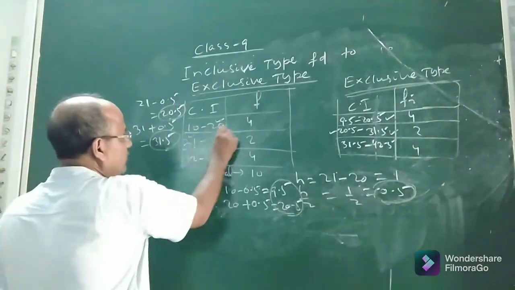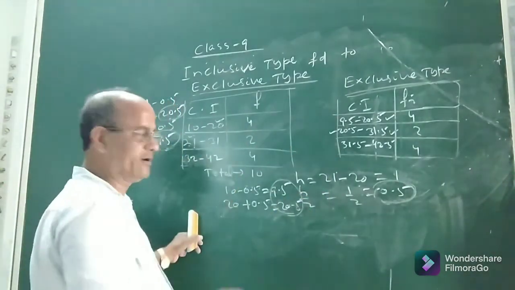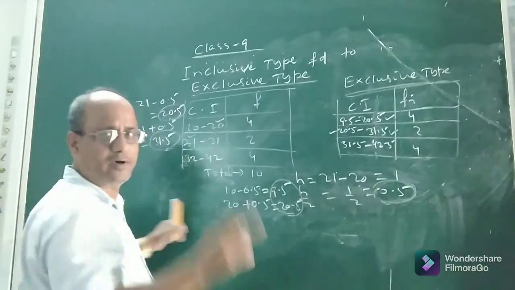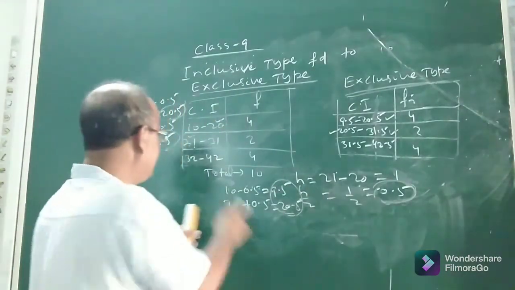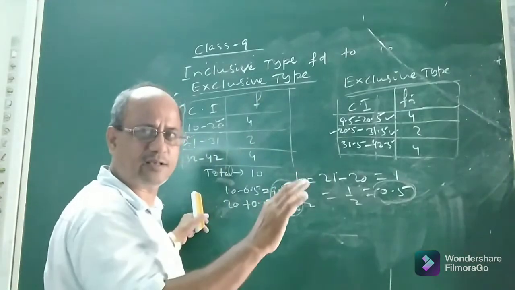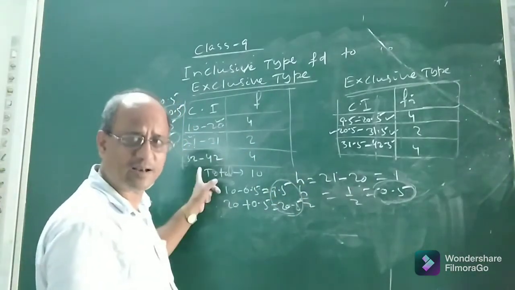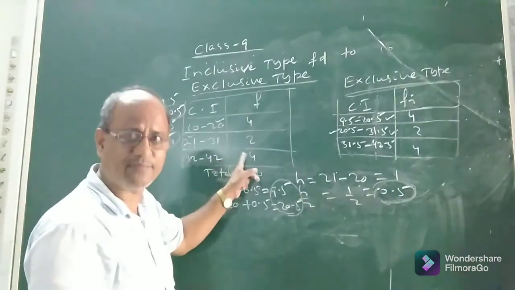10 to 20. What will be the size? 20 minus 10, 10. 21 to 31. Again, 31 minus 21, it is 10. So the class size is 10. 32 to 42. Again, 42 minus 32 is 10. So the class size is 10. That means the size or width of each class in the inclusive type is 10.